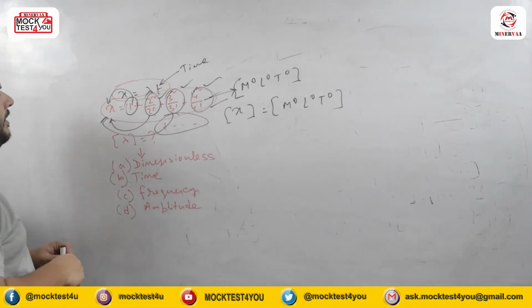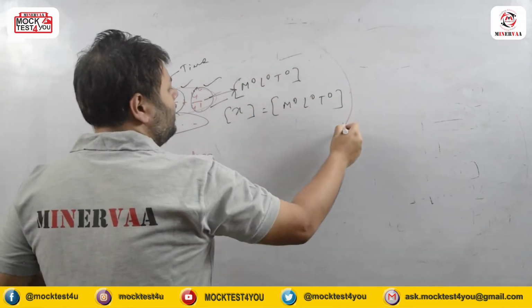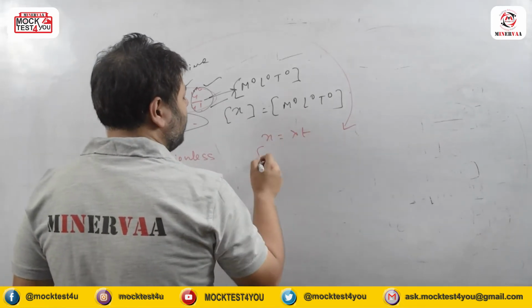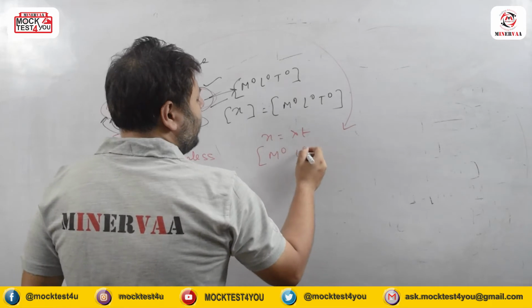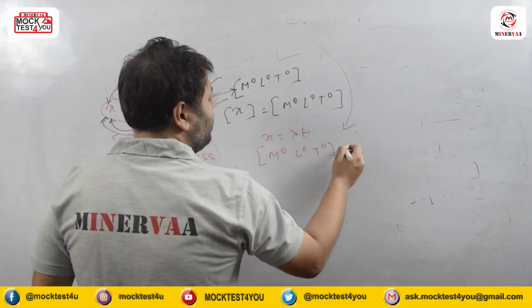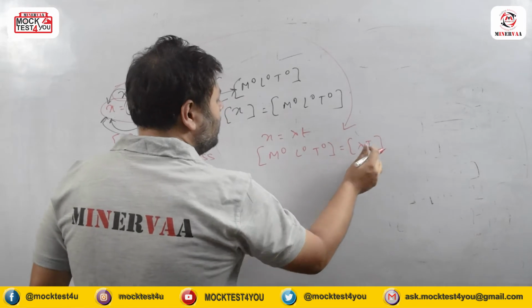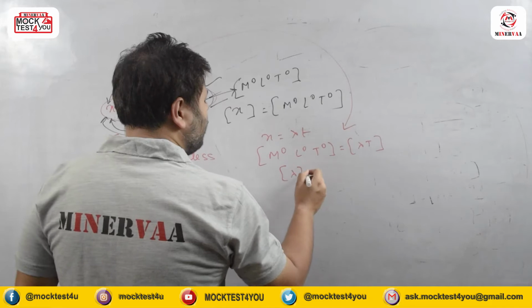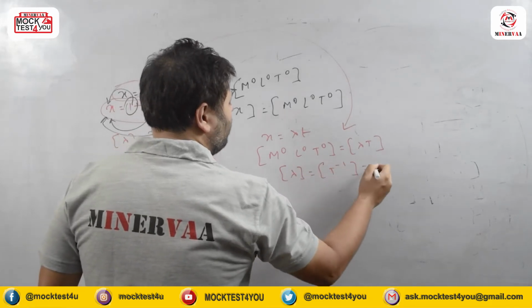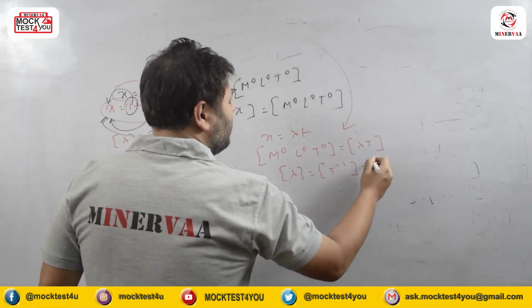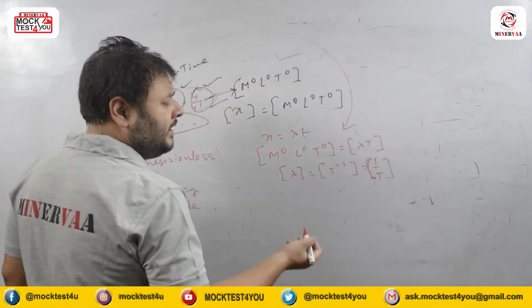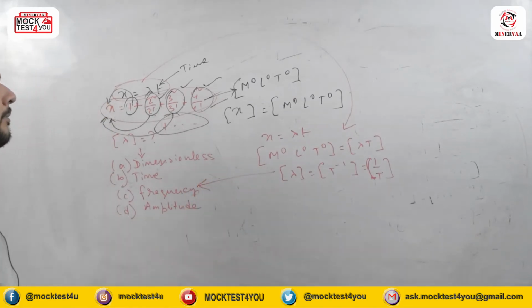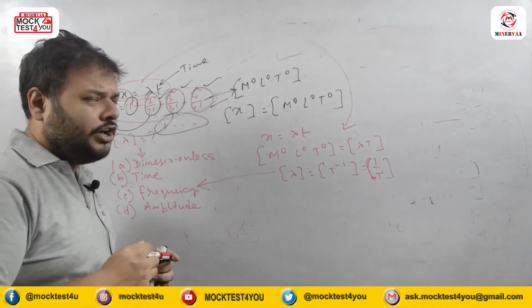So from this particular equation you can write that x equals lambda t, that means the dimension of x is M0 L0 T0 equals lambda into t, t meaning time. So t goes to this side, M and L have no effect. So the dimension of lambda is T to the power -1, or you can write 1 by T. And 1 by T, if T is the time period, is the frequency. So the dimension of lambda is matching with the dimension of frequency.